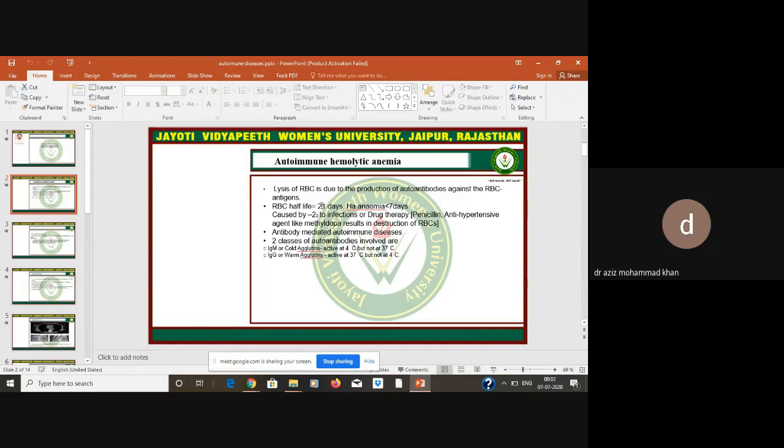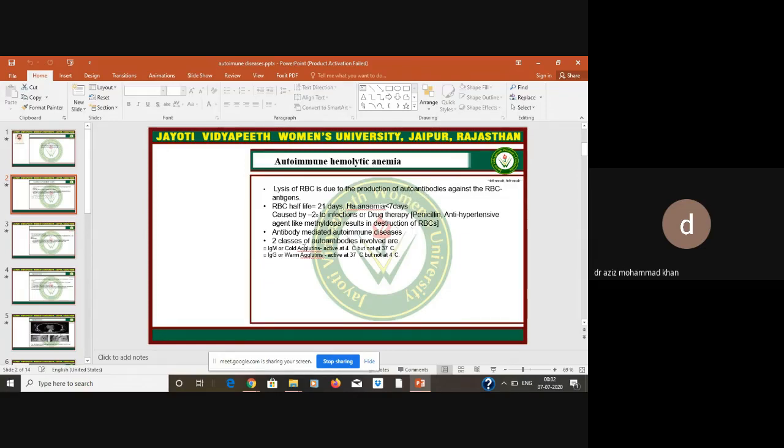So RBC half-life is 21 days, but in the case of hemolytic anemia, the half-life of RBCs will be 7 days, and it is caused by secondary infection, drug therapy, anti-hypersensitivity agents, and some other agents which will lead to autoantibodies.